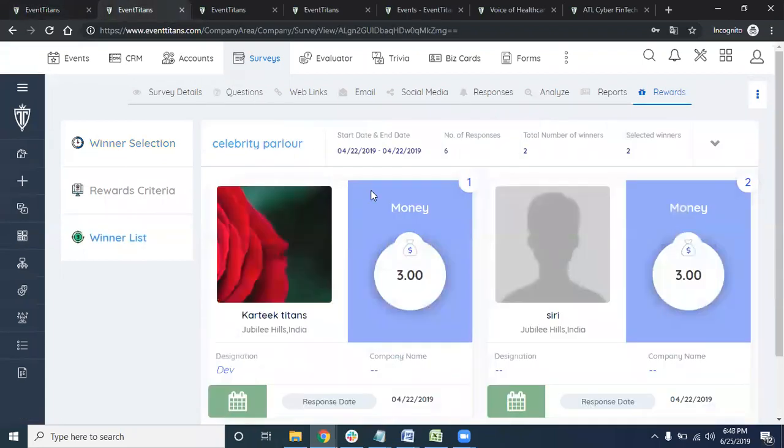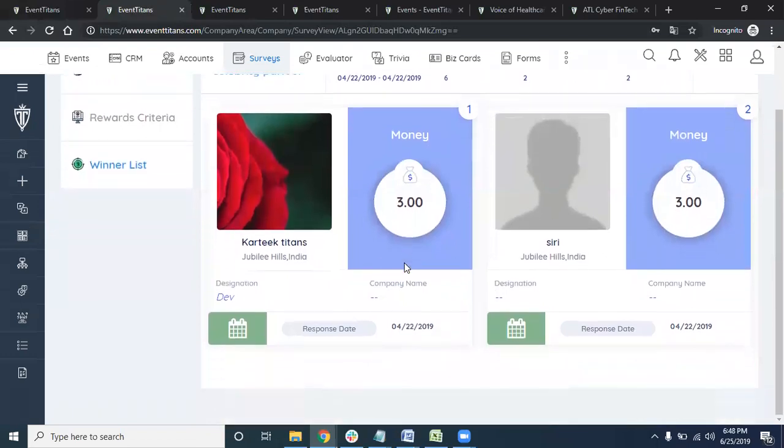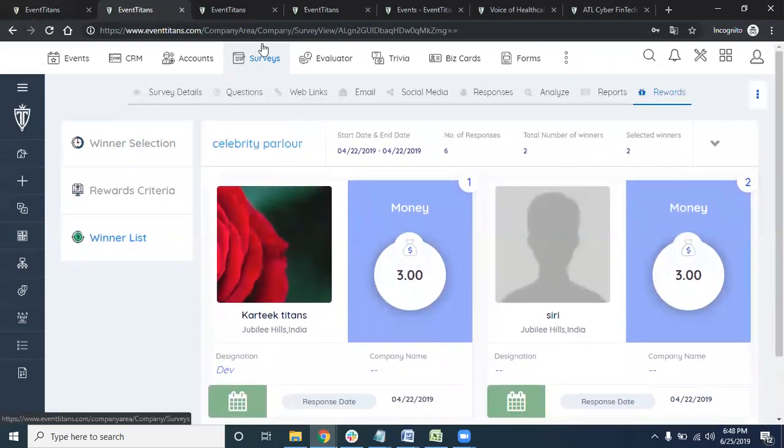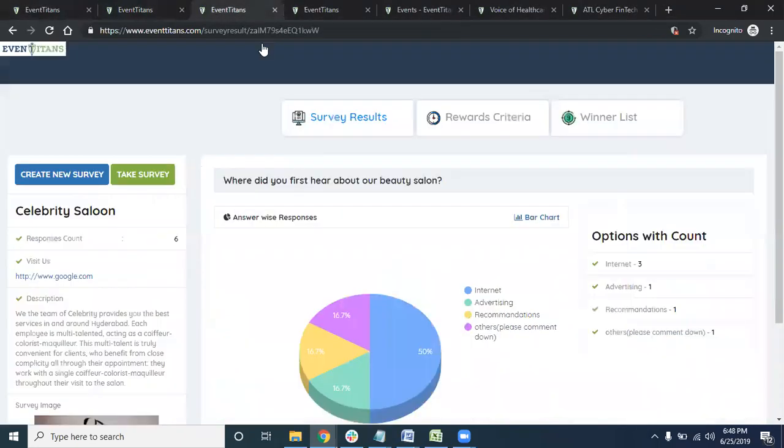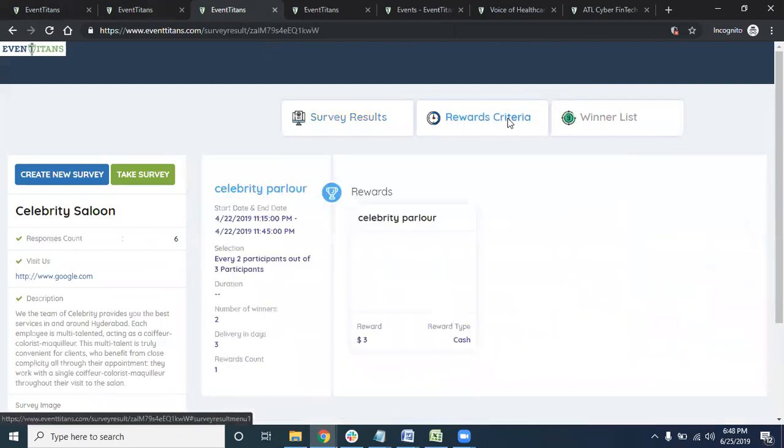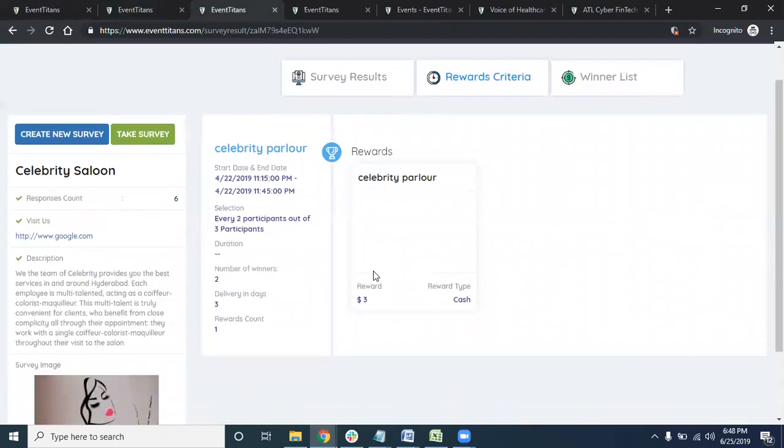Okay, so how the winners show up: if you click on the winners list, this is how all the winners show up. The users also don't have to wonder whether you really selected them or not. We are a third party, so we give them the survey results and the winner rewards criteria.